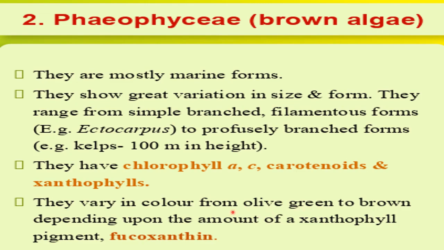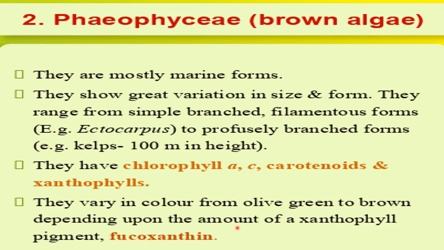So there are different shades of color, you can say. A little bit of difference can be seen here in the colors. That color starts from the olive green and goes to brown. Now how will these different shades be formed? Due to presence of different amounts of xanthophylls. Xanthophyll here is responsible for the different shades of the color. So different amounts of xanthophylls make the different shades of the brown algae from olive green to brown color. But mostly these are brown color, that's why these are called brown algae.